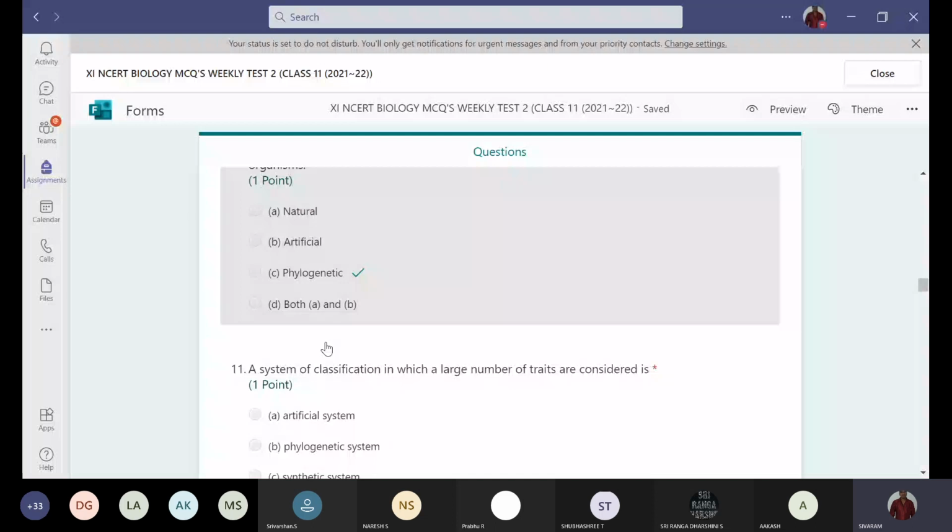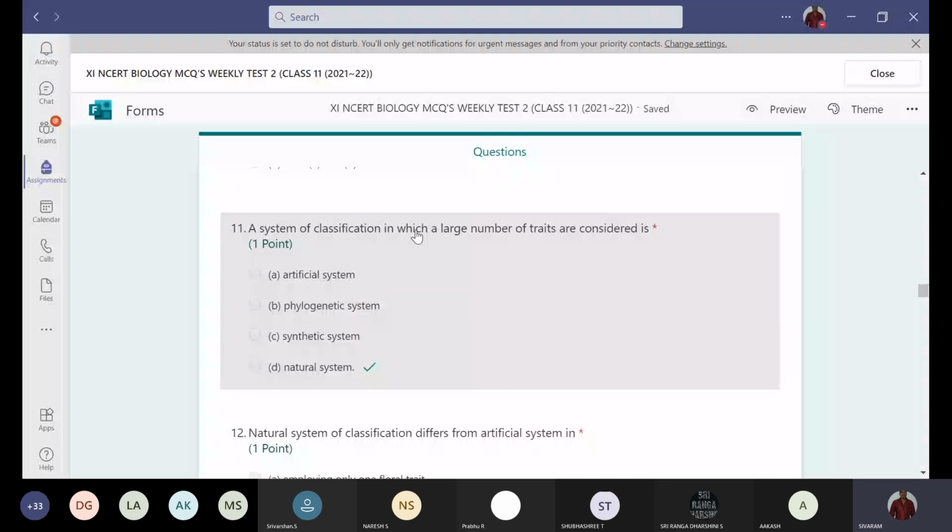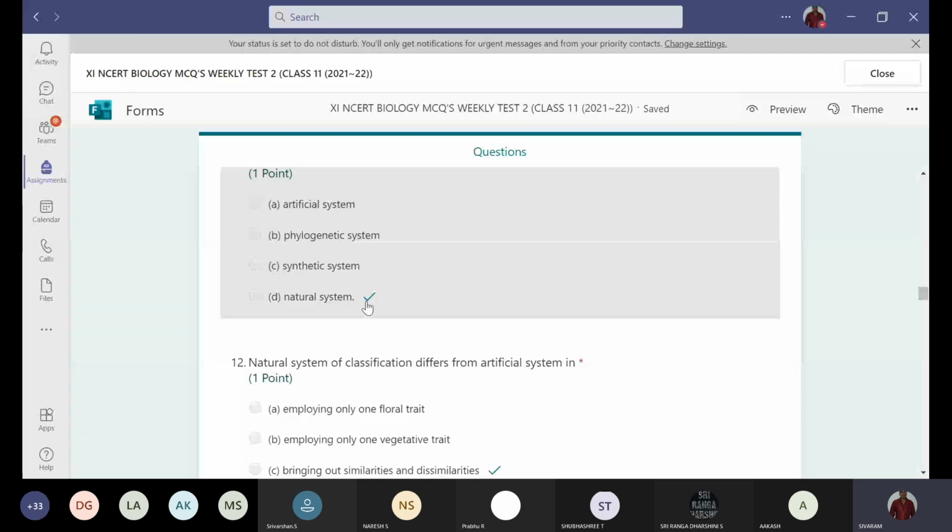And next, a system of classification in which a large number of traits are considered is natural system of classification. In natural system of classification, almost all the characters are taken into consideration. So we'll find a large number of characters taken into consideration.